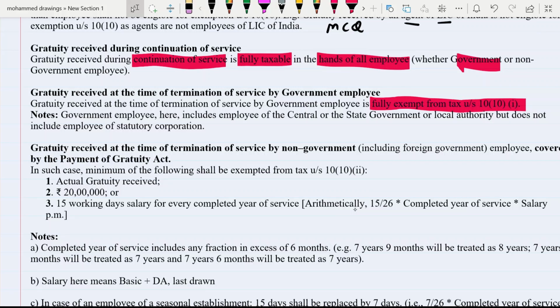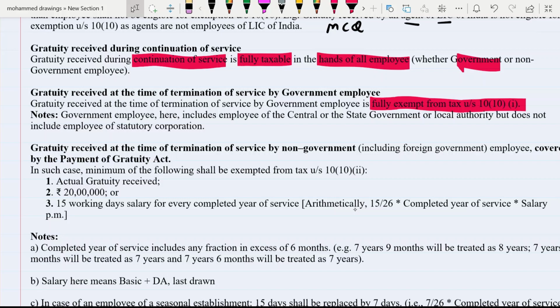That means if gratuity is received during the continuation of the job, then it is taxable for both types of employee, government as well as non-government employee. But if gratuity is received by a government employee after the termination of job, then it is fully exempt under section 10 subsection 10 clause 1.